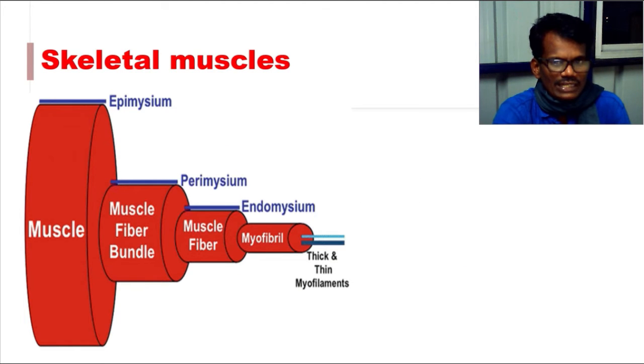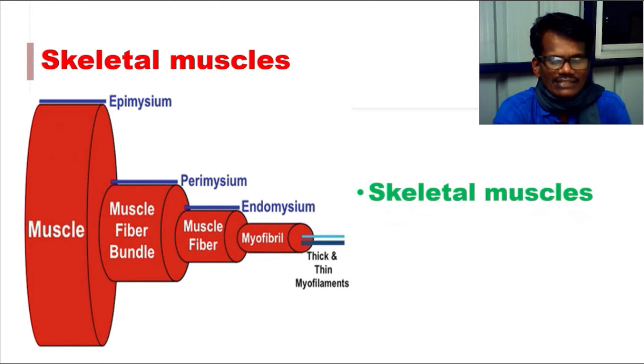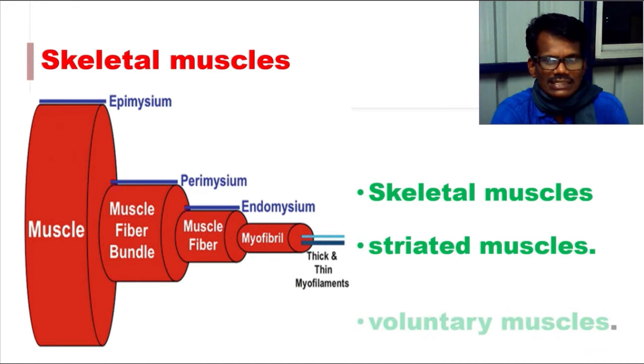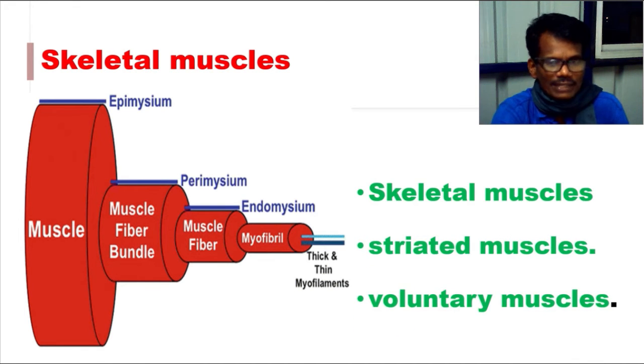First we will see the skeletal muscle. It is called skeletal muscle because it is attached to the skeleton, and these muscles can also be called striated muscles because they have striations when we see them under a microscope. It can also be called voluntary muscle. Why do we call this voluntary muscle? Because they are under the control of the central nervous system. That's why they can be called voluntary muscles. They are not under the control of the autonomic nervous system.